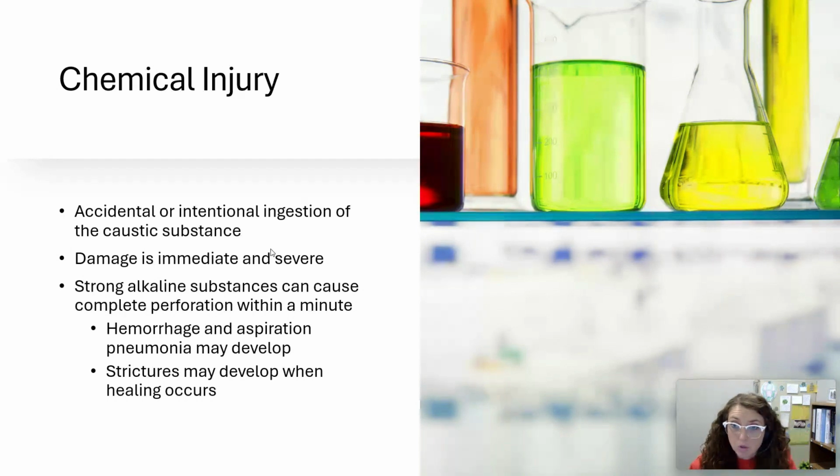It's the same thing when you think chemical injury to the esophagus. A strong alkaline substance can cause complete perforation of the esophagus within a minute. So, you think about how immediate and severe that could be. Hemorrhage and aspiration pneumonia may develop, and then strictures may develop when healing occurs. So, say we do get them to the hospital, they get the care that they need, we do all the treatment. Well, as that area starts to heal, you can start to have scarring in that esophagus. And there's not the elasticity that you would have with your normal mucosal lining. So those strictures can cause a lot of problems down the road for those individuals.